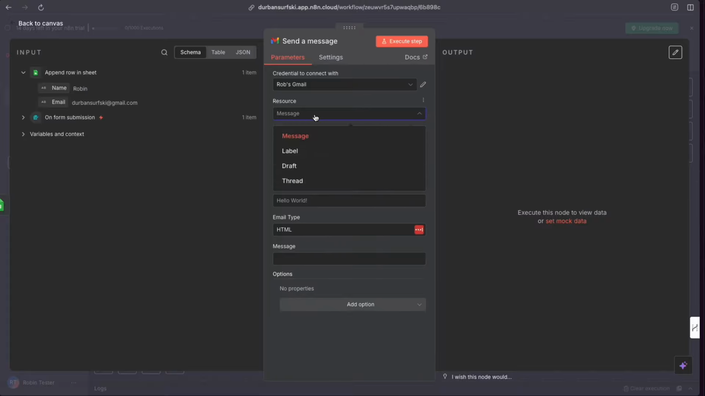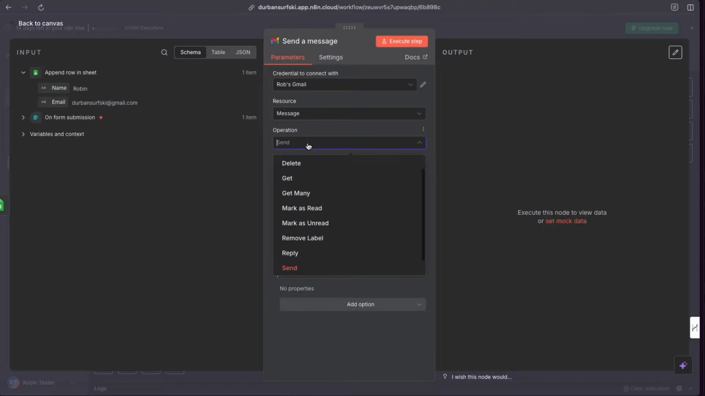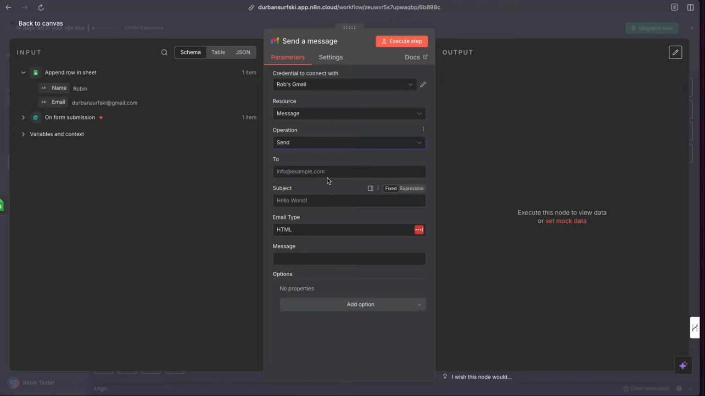So what do we want to do? We want to create a message operation. We've got lots of operations here, but what did we choose? We want to send an email. Who do we want to send it to? Now, we can hard code something in here. So if I click this, it's going to hard code my personal Gmail account into that.